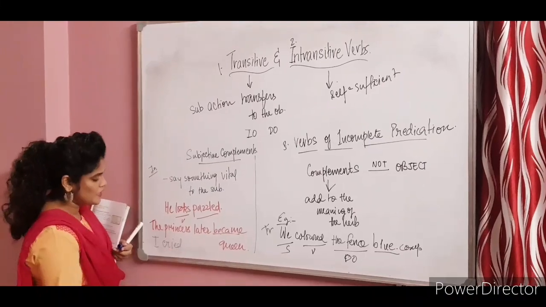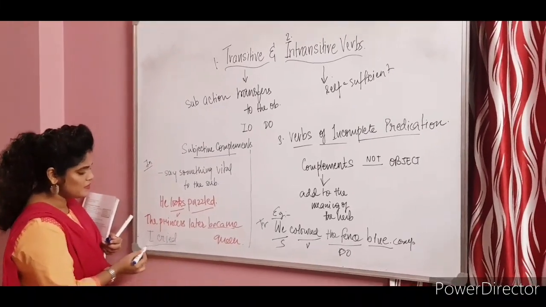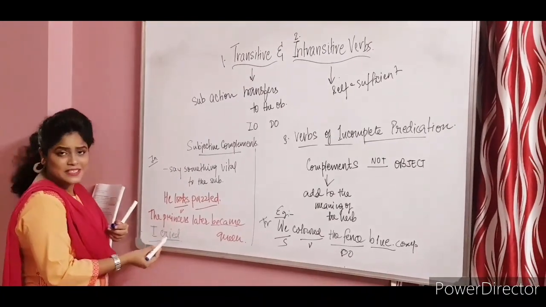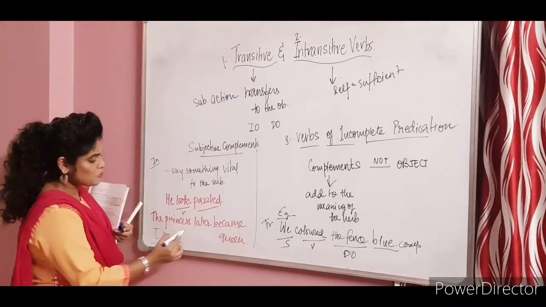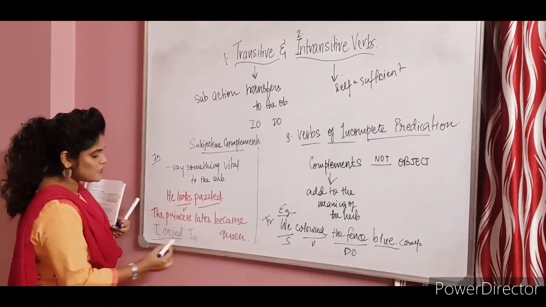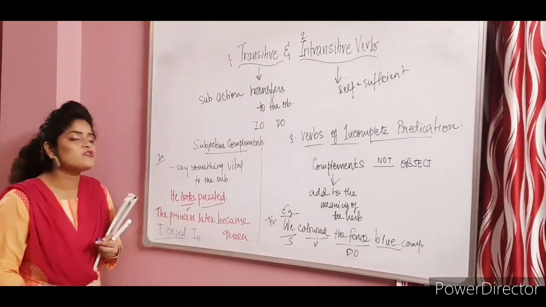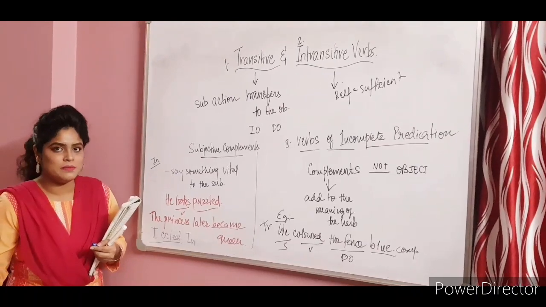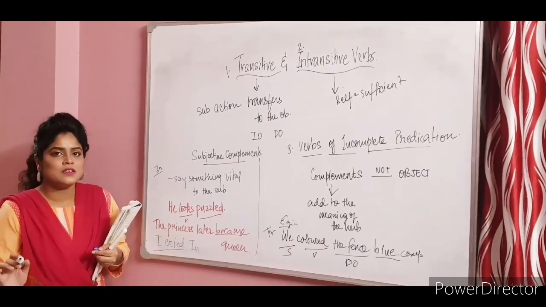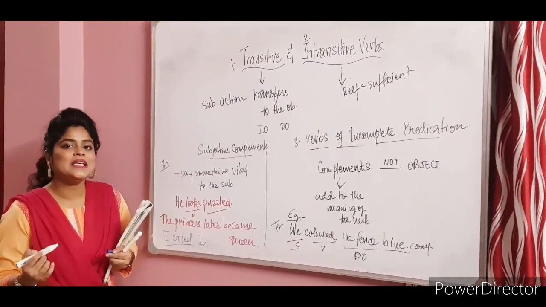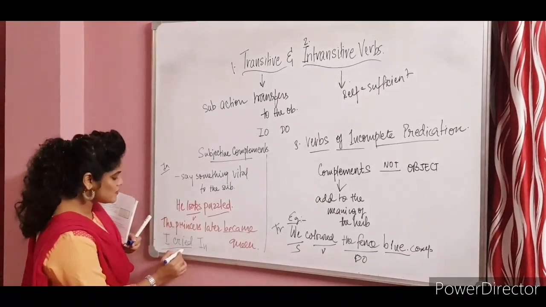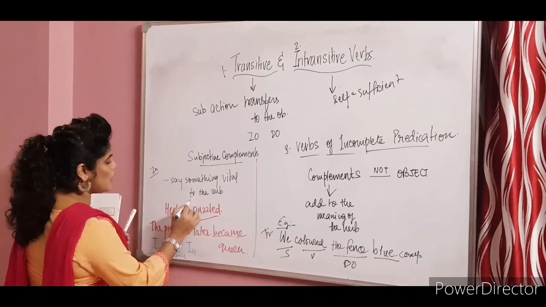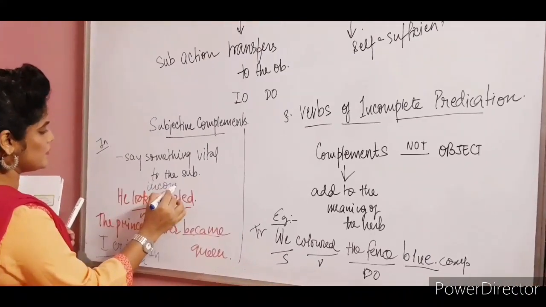It was I cried. Now this is a sentence in whole. It gives complete sense. So these kind of intransitive verbs that do not require any sort of complement are known as intransitive verbs of complete predication. So this is complete and these verbs are incomplete.